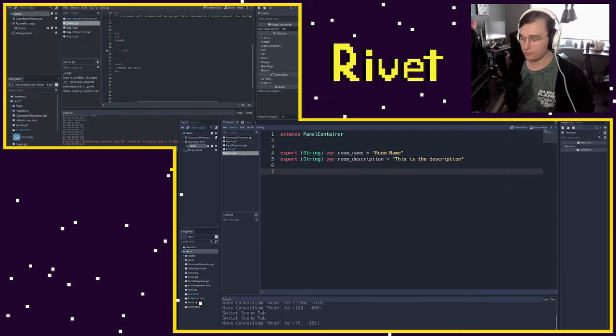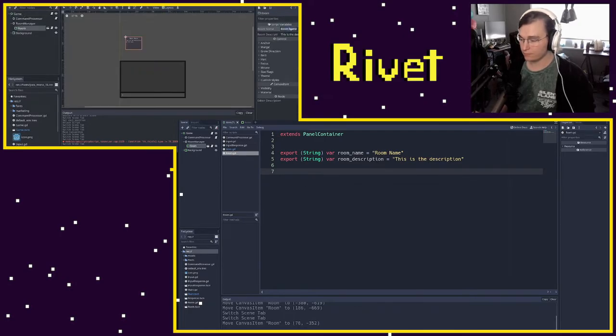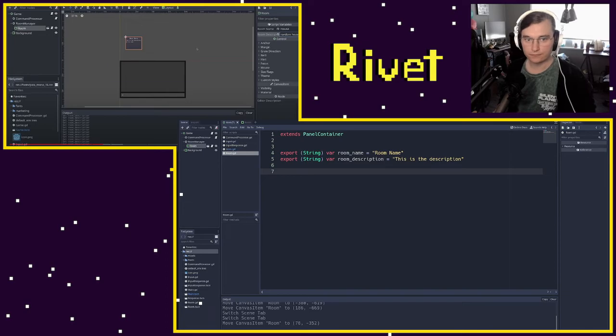So what I can do, for example, is come back to our game, and you'll see our room here. I could change this to be a house, a random house. So all of a sudden we're able to add rooms and edit them really easily from our scene tree. We don't actually have to do it via code. So that's already a nice step. But what we want to do is actually add some ways to get around and add rooms to our game.